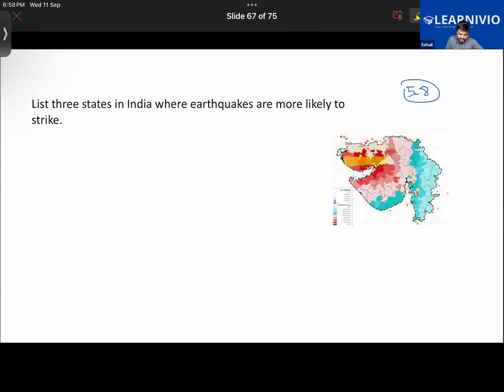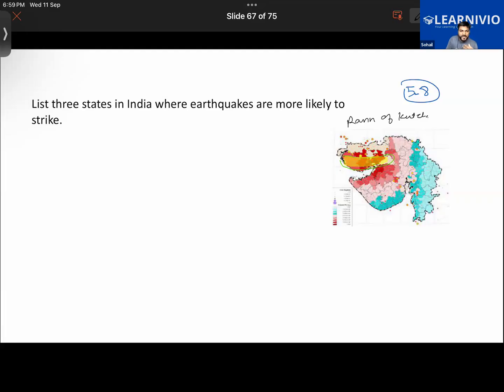Just one minute, let me clarify where Rann of Kutch is. This is where the Rann of Kutch is, in Gujarat. By the way, you'll be learning about it in detail in geography. It is basically a large area in the western part of Gujarat, mostly in the Kutch district, and that's why it is called Rann of Kutch.